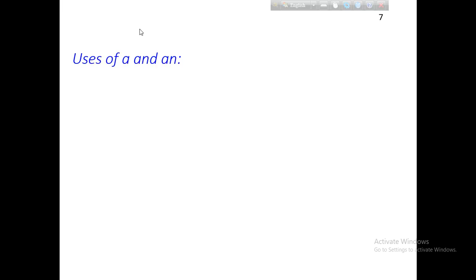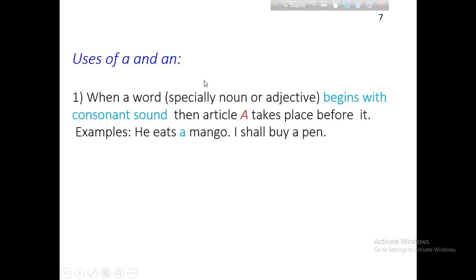Now, the uses of a or an. When a word begins with a consonant sound, we can use a before the noun. Example: he eats a mango. Here, mango is such a word that M is a consonant sound, so we use a.